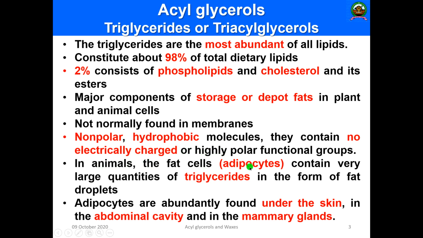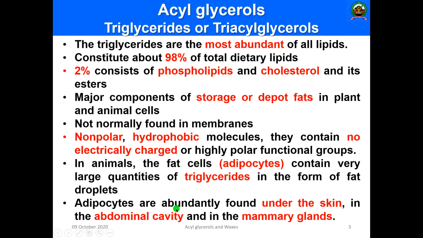In animals, the fats are deposited in a particular cell that is known as the fat cell or adipocyte. In the adipocytes, the fats are stored in the form of triglycerides, also as droplets.